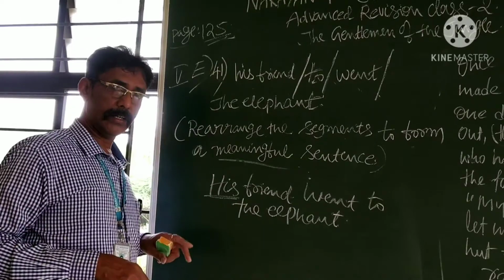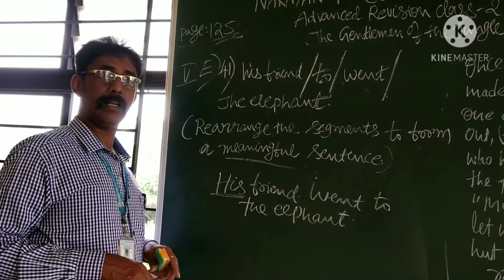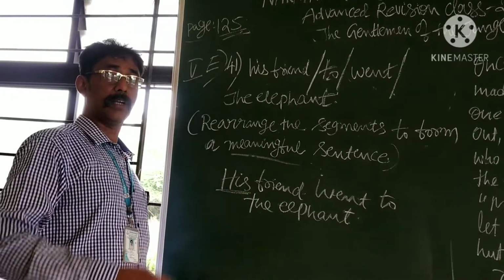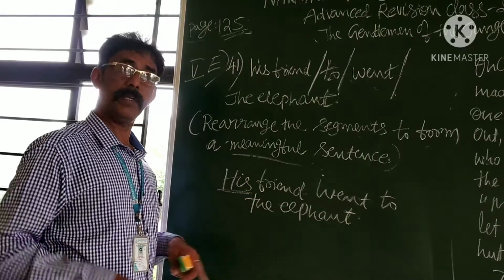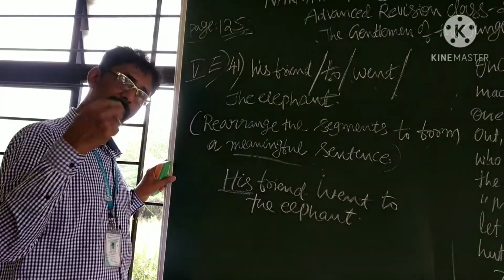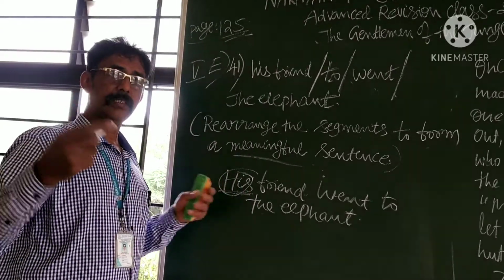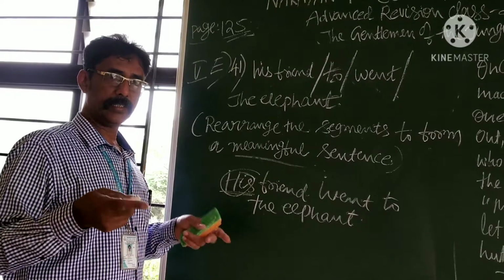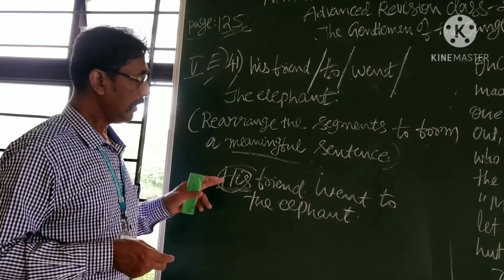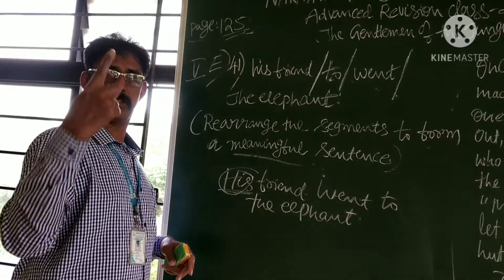Is there any third character in the lesson? Does the man have any friend in this lesson? His friend means whose friend? If elephant's friend, we can say. But elephant's friend went to the elephant, it is okay. But his friend means third person. Where is the third person? This story takes place between the elephant and the man only. His friend, if you write his friend, I can prove that your answer is wrong.